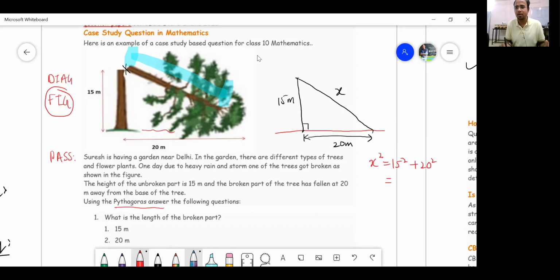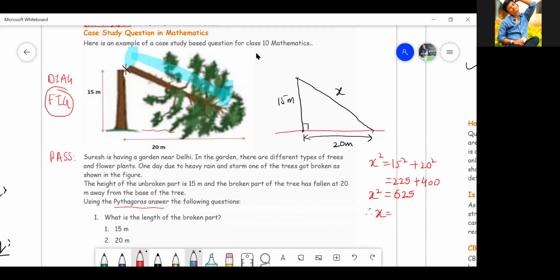What is 15 square? 225. And 20 square is 400. And therefore it comes out to be 625. Therefore X square is 625. Did you understand? And therefore X will be equal to under root of 625, which is 25. 25 is the answer. I think all of you are done, right? Yes, sir. So if we know X is 25, can't we answer all the questions?